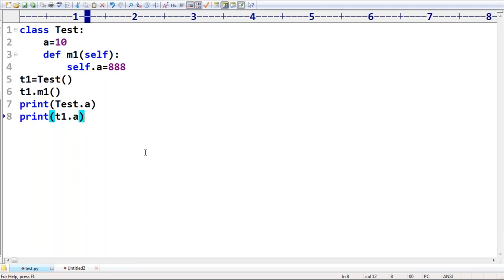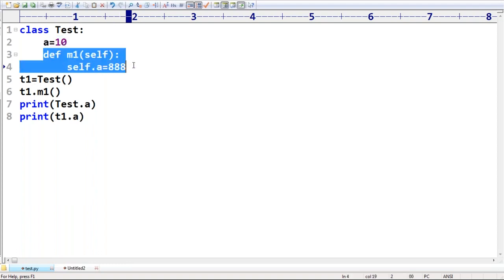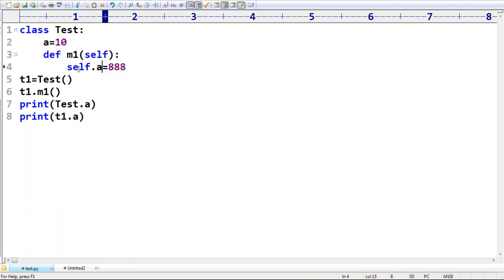Make sure here a is equal to 10, a static variable. Now you are calling m1. Inside m1, self.a is equal to 888. Most of the people are going to feel that I'm changing the value of a to 888. No. If you try to modify the value of a static variable by using the self keyword, it won't modify the static variable. A new variable will be added to that particular object. So for t1, this a will be added.